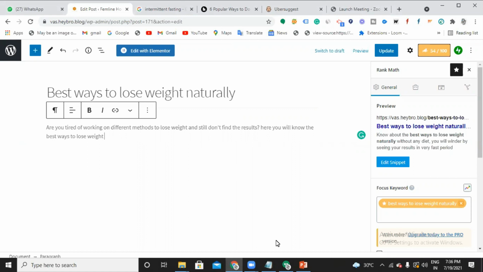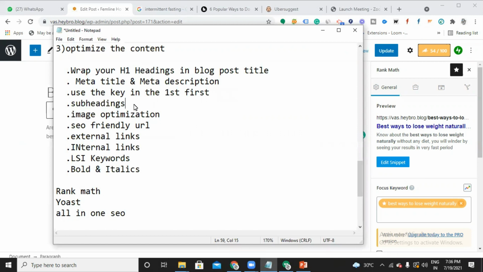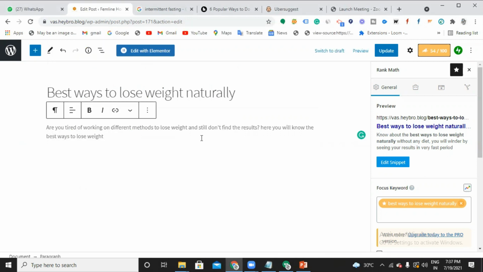And one more thing is that you should also insert subheadings in the middle, and those subheadings have to go in an H2. Now tell me, if you take a newspaper, will you read all the content present in it, or will you just concentrate on some headings or images? Even if you read a blog online, will you read the complete content? No, right? So we just concentrate on subheadings. If the subheadings are attractive, people will stay on the site, obviously.